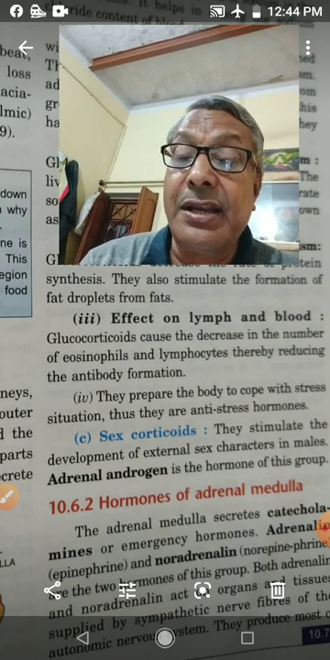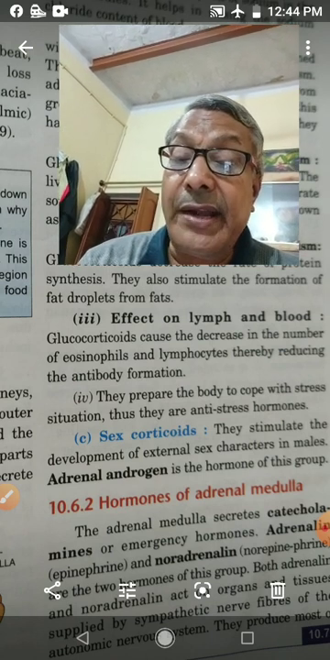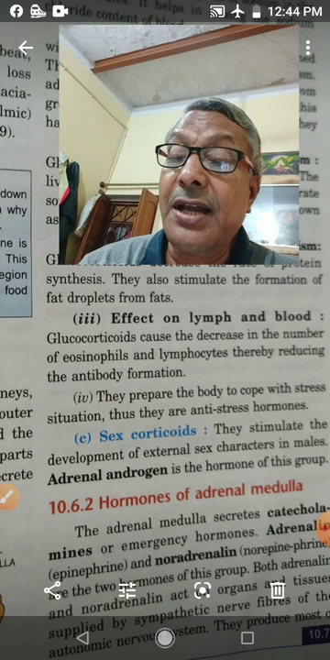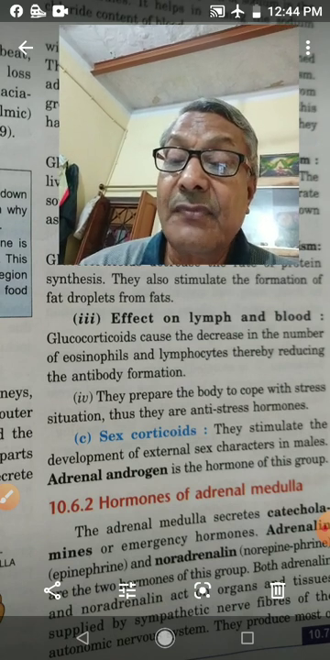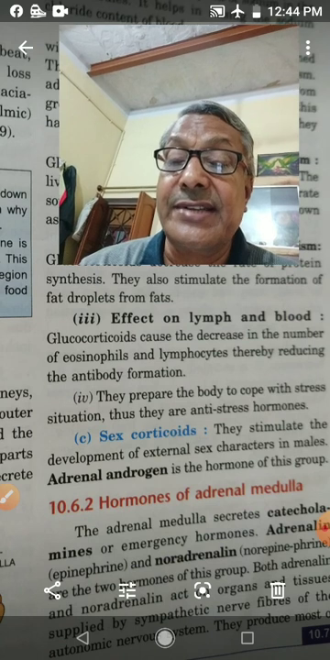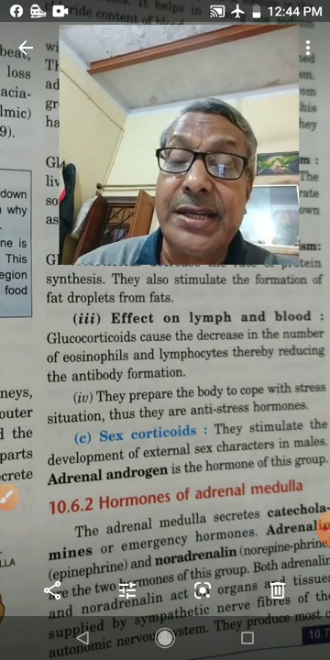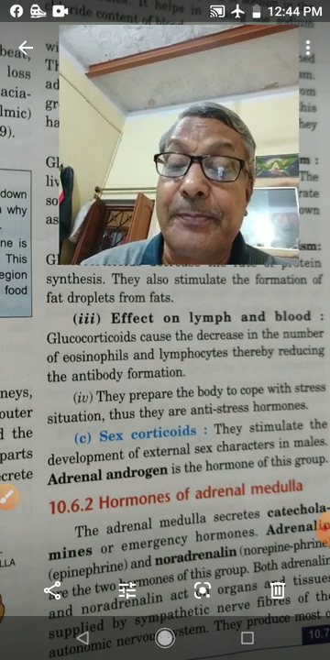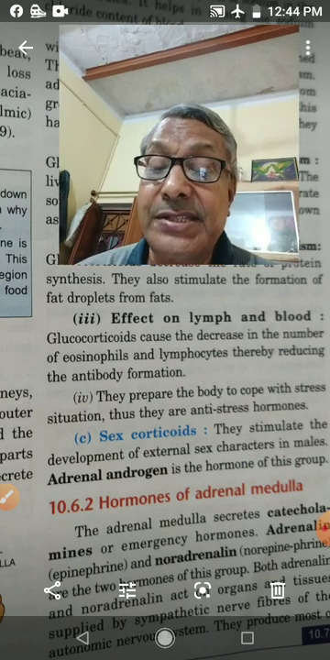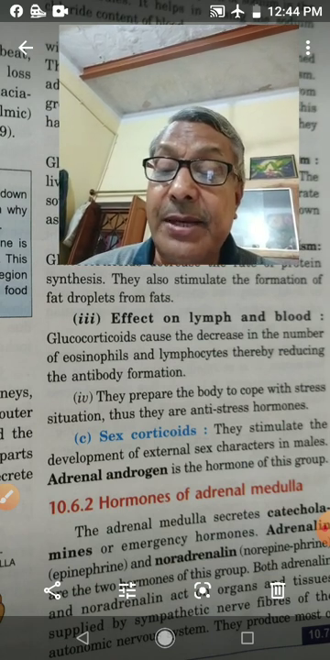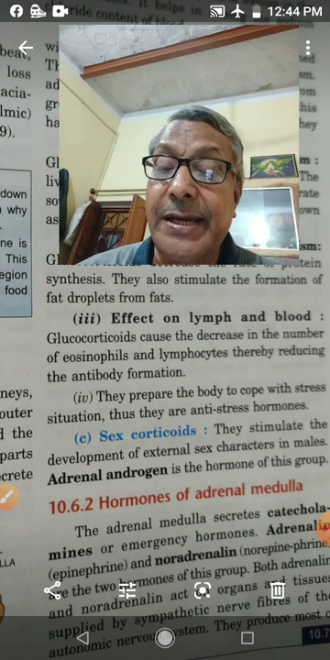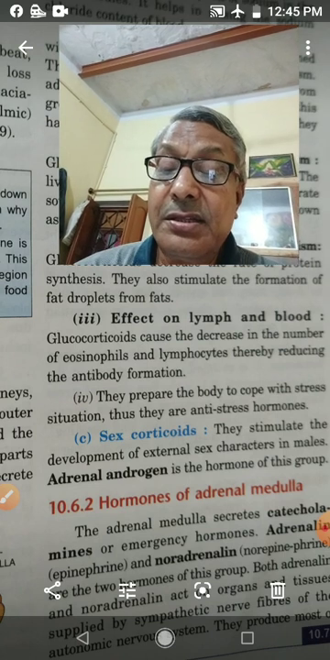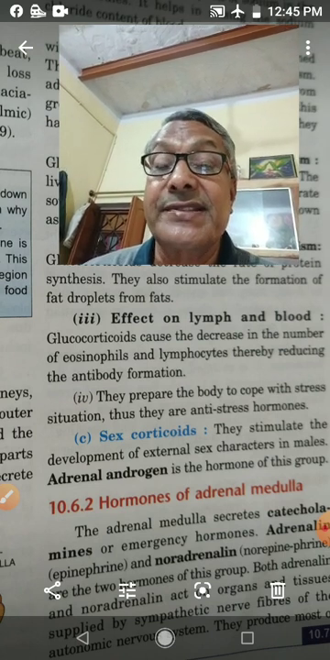Next is adrenal virilism. In adrenal virilism, male characters appear in the female due to excess secretion of adrenal androgen in the female. Then male secondary sexual characters appear like beard, mustaches, underdeveloped breast, enlargement of clitoris, lack of menstruation, degeneration of uterus and ovaries.